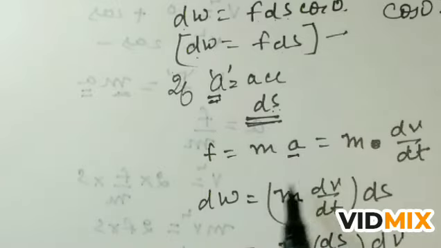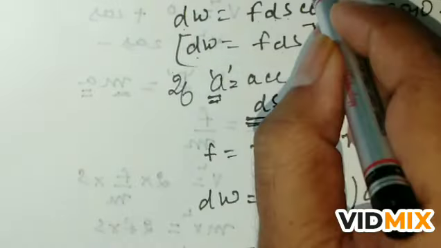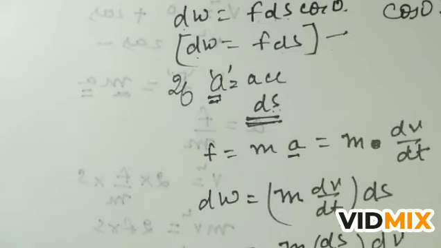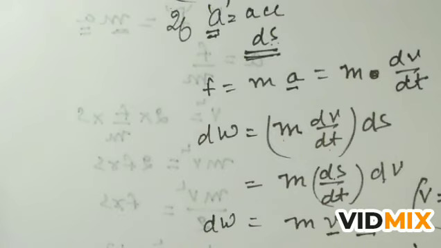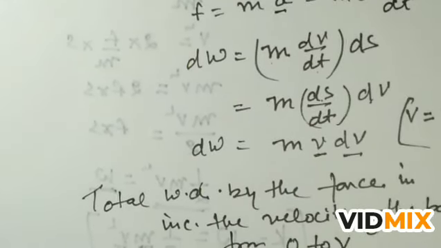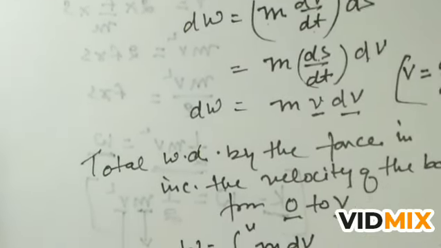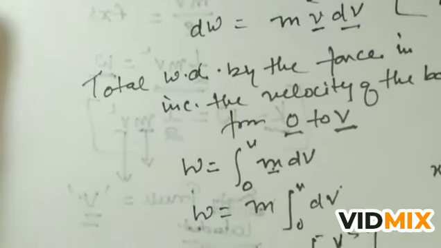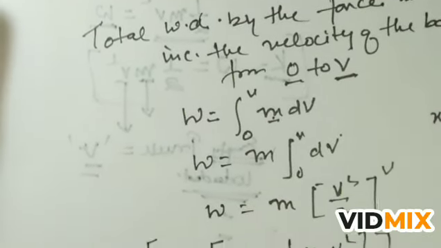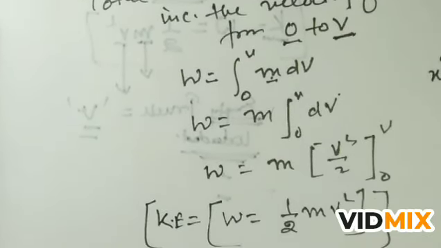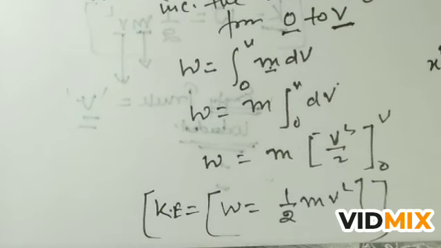So you put all these values in equation number 1: dW is equal to m dv by dt, the value of F, times ds. Now solving this equation step by step, you will find the value of kinetic energy, that is half m v square.